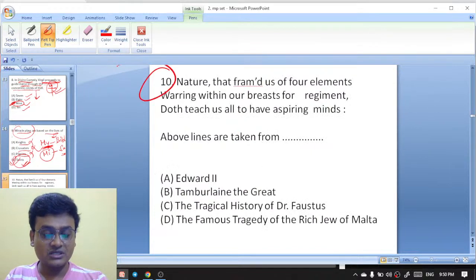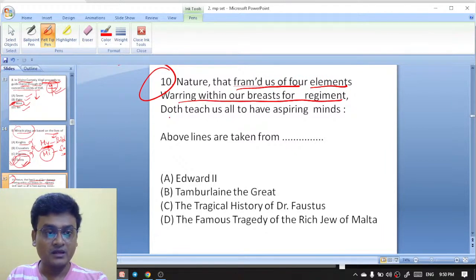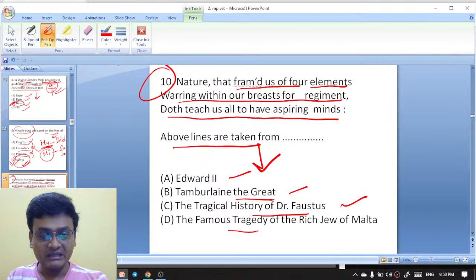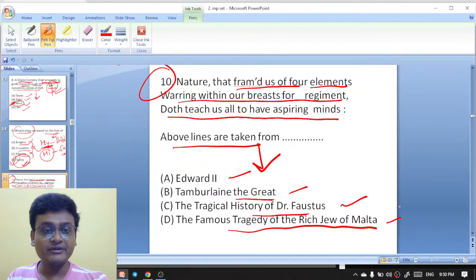Okay. Next question. Nature that framed us of four elements, warring within our breasts for regiment, doth teach us all to have aspiring minds. The above lines are taken from Edward II, Tamburlaine the Great, The Tragical History of Dr. Faustus, or The Famous Tragedy of the Rich Jew of Malta.